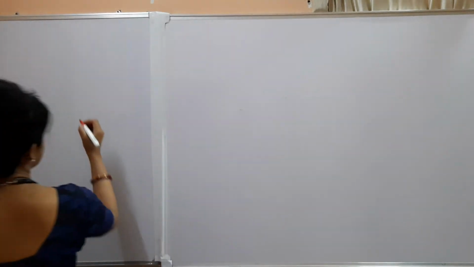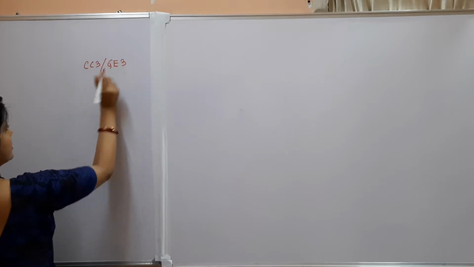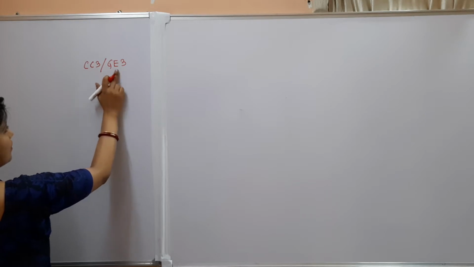Today is the first class for SEM 3 Mathematics General students, and here I am following the Calcutta University syllabus, and therefore the paper of this semester 3 is named as CC3 or G3. Now here I am just going to discuss the outline of the syllabus and the total marks, how many marks are allotted for which section. So the name of the paper is CC3 or G3, that is for course or for general elective.